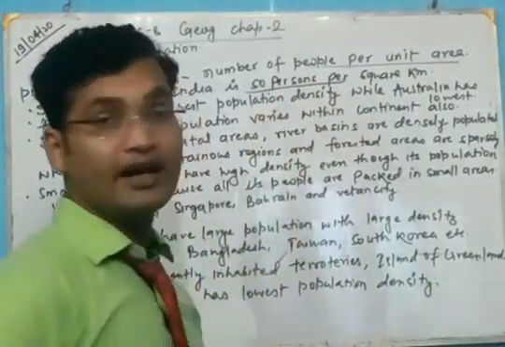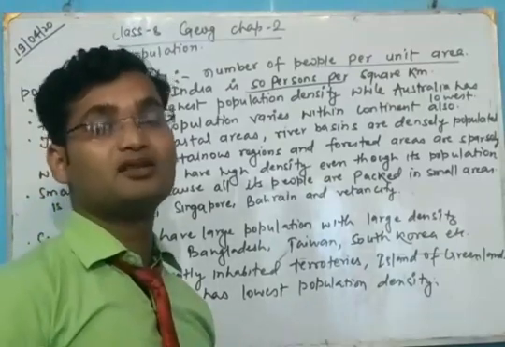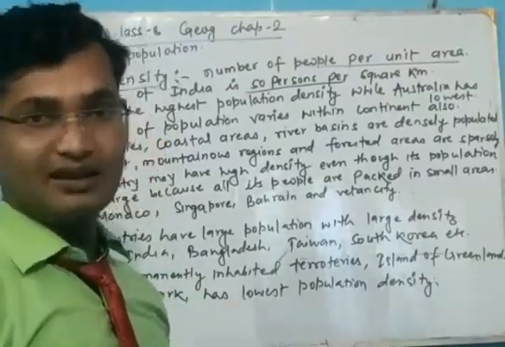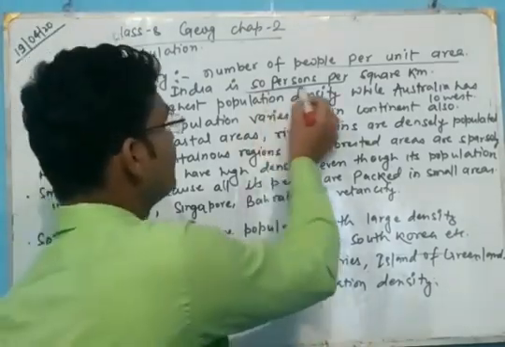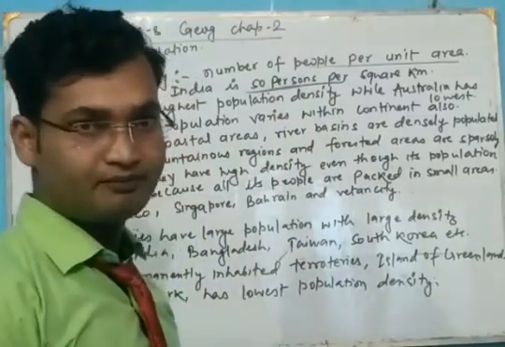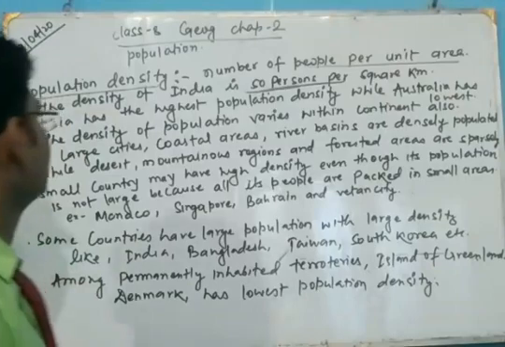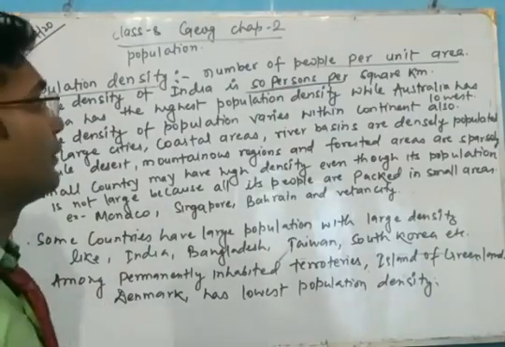Density of the population is about 50% per square kilometer. If we spread all the population of India over the total area, means total India, then we will get 50% per square kilometer. Okay, this is the population density of India. Next one is